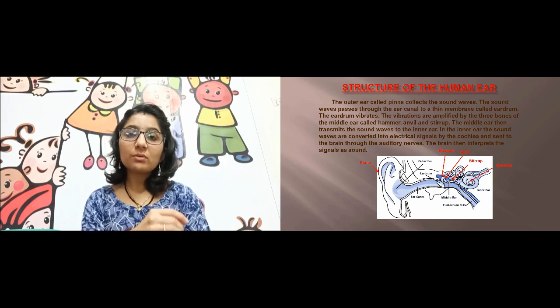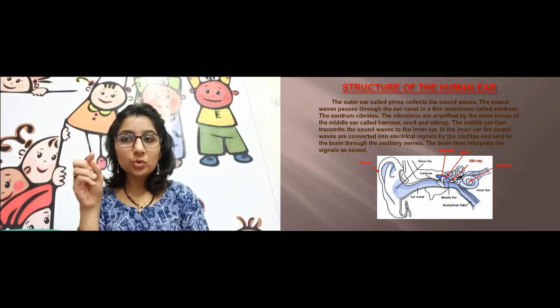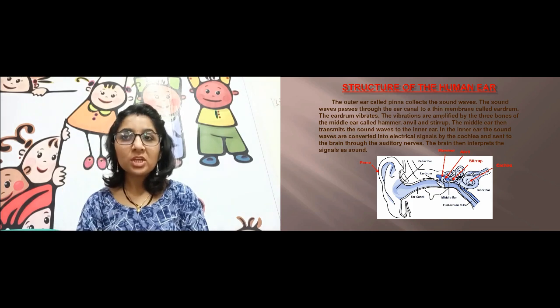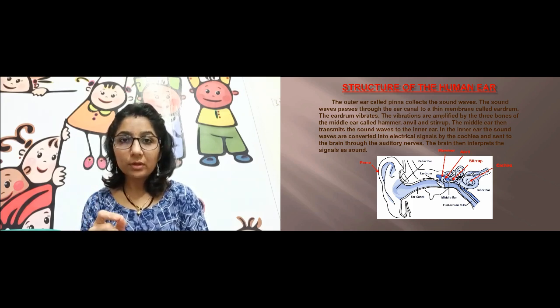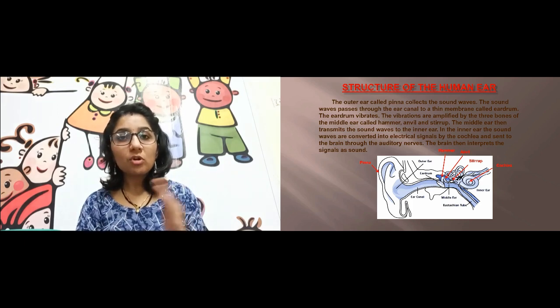And you see the sound then passes through the ear canal, which is shown over there, the space. Then that sound will travel through the ear canal. And this is all the outer part of the ear. Okay. And then it will fall on the eardrum. That is the thin membrane, right? It is very delicate and we should take care of it. So that eardrum, which is a thin membrane, the sound will fall on that.